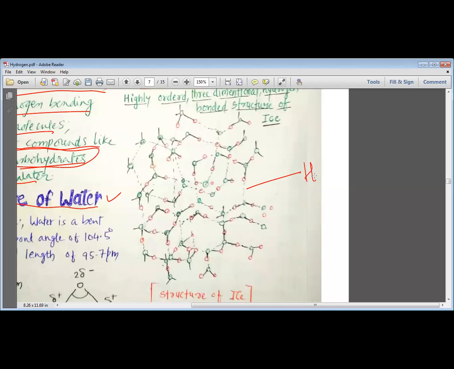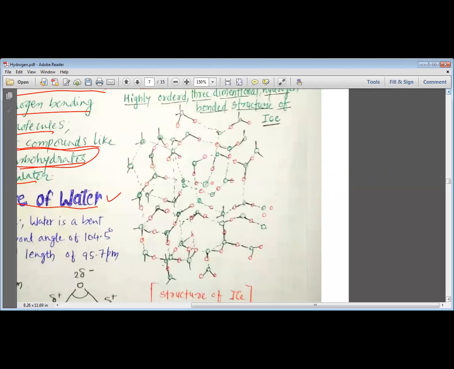So these are the H bonds found among the water molecules. You can see this hydrogen is bonded with this oxygen by hydrogen bonding, and thus we can see the various hydrogen bonds among the water molecules, and this is how we study the structure of ice.